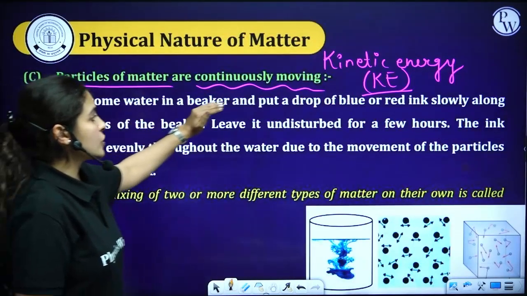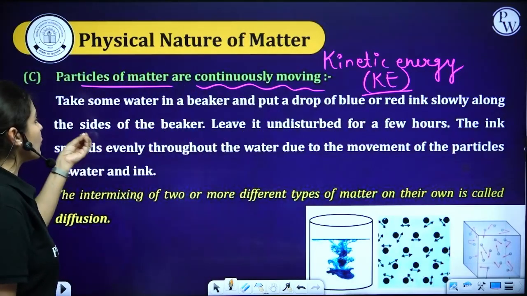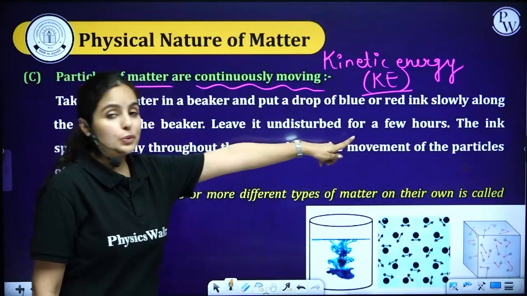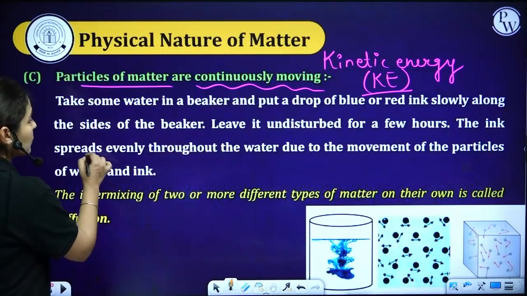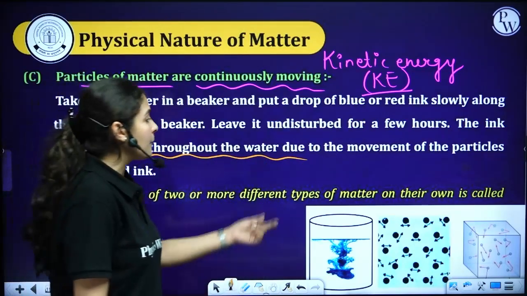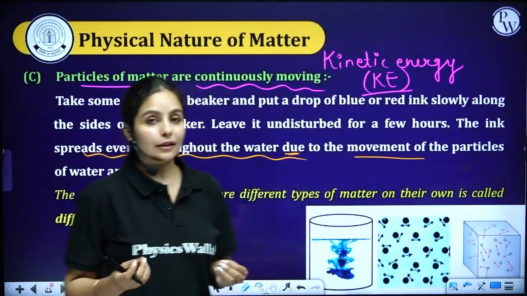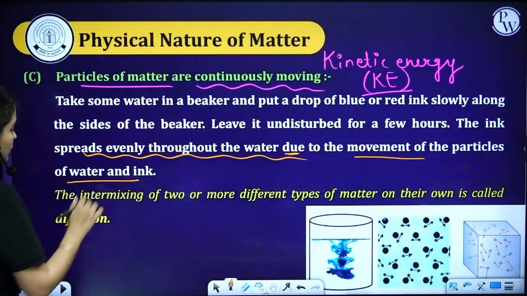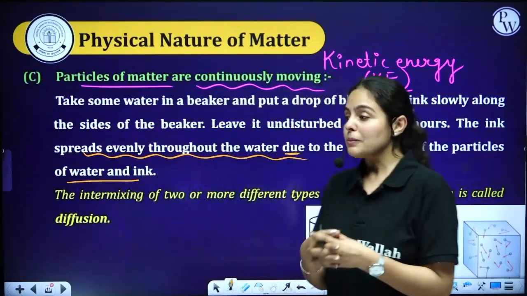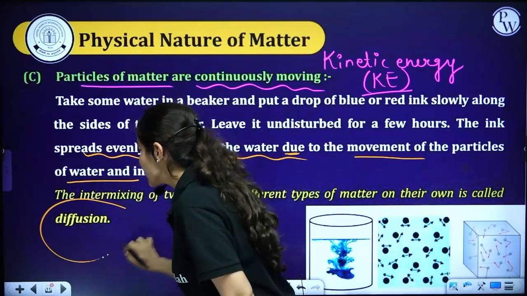So take some water in a beaker, put a few drops of blue or red ink slowly along the sides of the beaker, leave it undisturbed, and after a few hours you will see that the ink will be spread evenly throughout the water. How does that happen? Due to the movement. Movement means kinetic energy, movement of particles of water and ink. Now this intermixing of two or more different substances of matter is called diffusion.